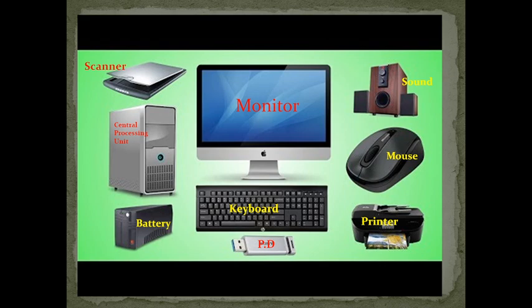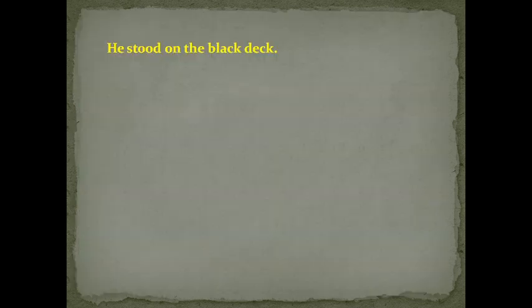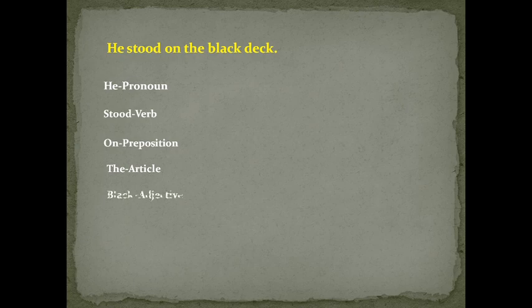As we have parts of a computer, we have parts of a sentence. So let's have a glance at one sentence. The given sentence is, he stood on the black deck. Here we have 7 words. We will see one by one. He, pronoun; stood, verb; on, preposition; the, article; black, adjective; deck, noun. So every word has a different function in a sentence.